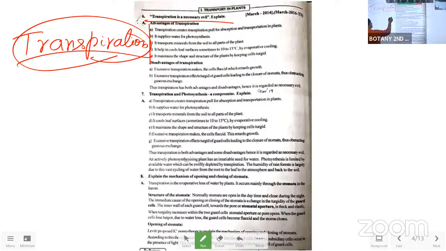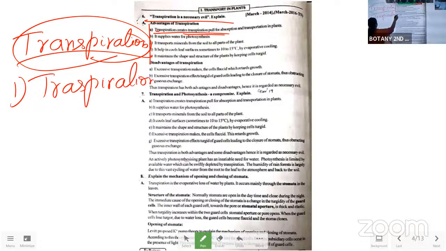The advantages of transpiration. First of all, transpiration creates the transpirational pull for the absorption and transportation of water and minerals. That's the most important one. With this transpirational pull, it absorbs water and minerals and sends them into the upper parts of the plant body.